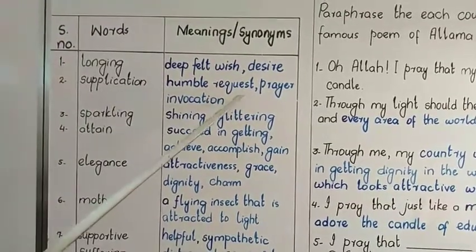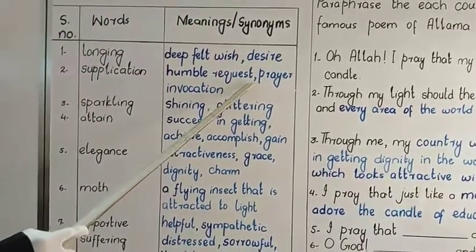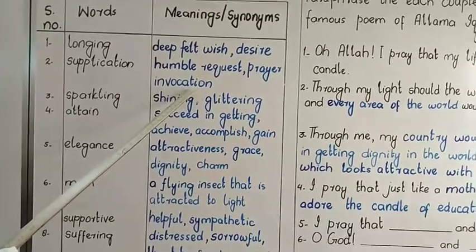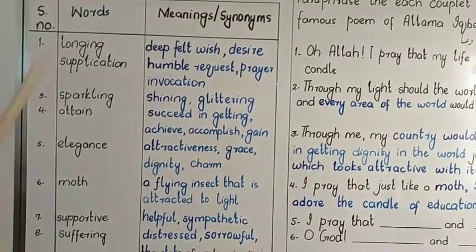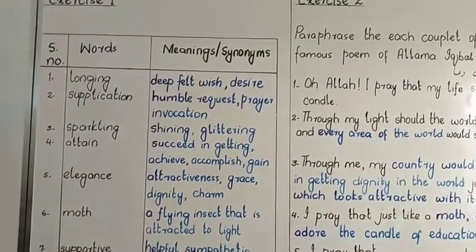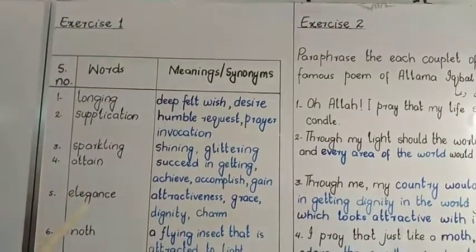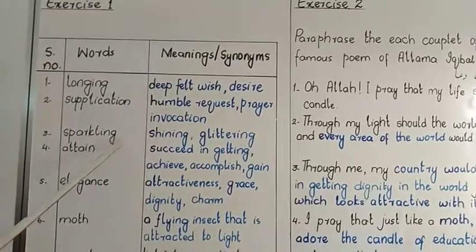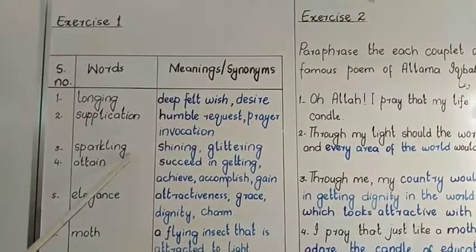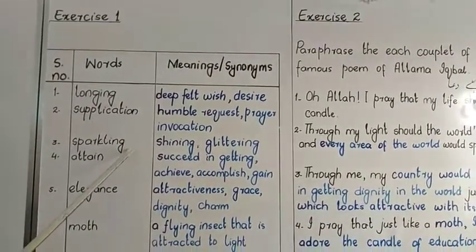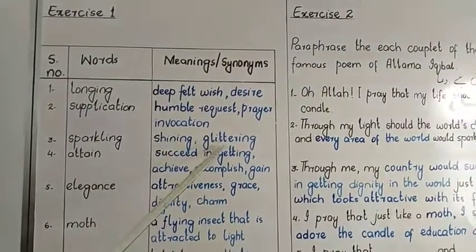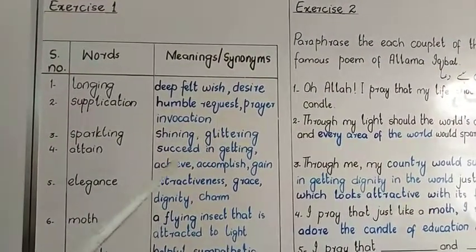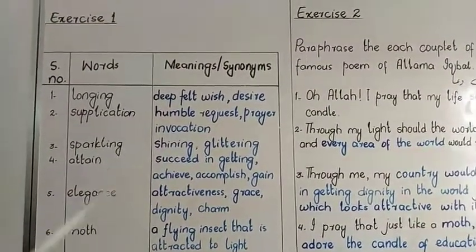Supplication is humble request, prayer or invocation. It means dua. You must have noticed the title of the poem, that is A Child's Invocation, एक बच्चे की दुआ. And the third underlined word is sparkling. Sparkling means shining, glittering, चमकता हुआ, जगमगाता हुआ या जगमगाते.